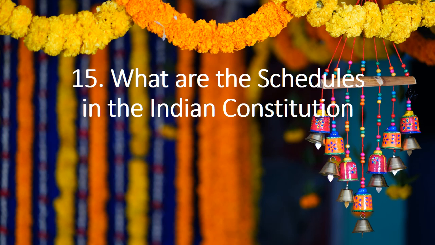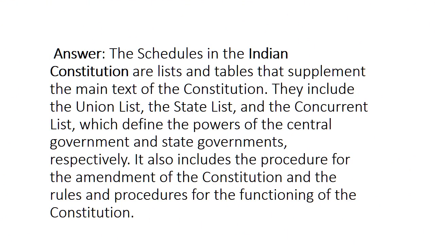15. What are the schedules in the Indian Constitution? Answer: the schedules in the Indian Constitution are lists and tables that supplement the main text of the Constitution. They include the Union List, the State List, and the Concurrent List, which define the powers of the central government and state governments, respectively. It also includes the procedure for the amendment of the Constitution and the rules and procedures for the functioning of the Constitution.